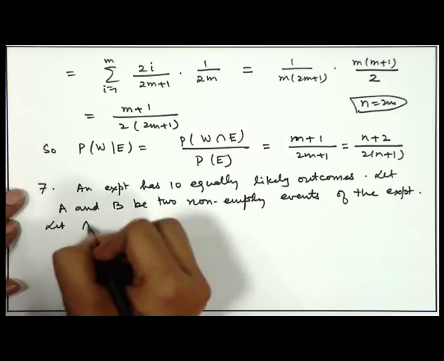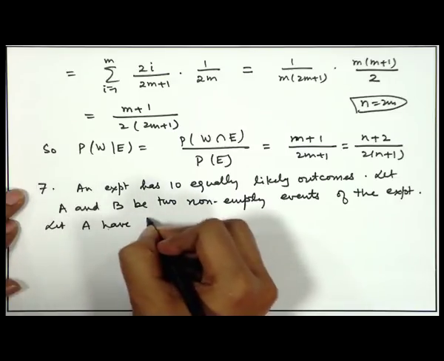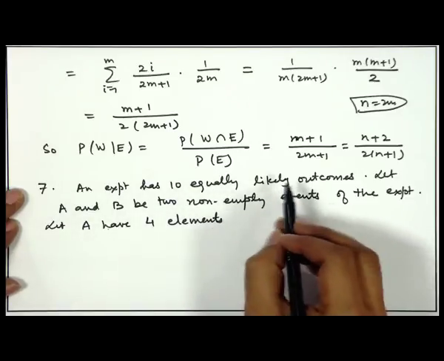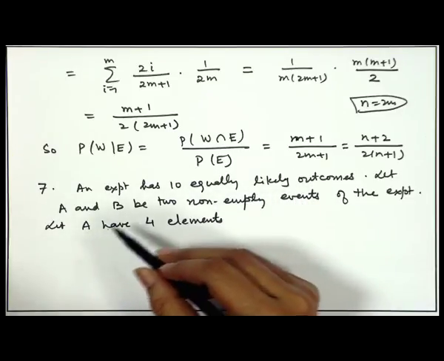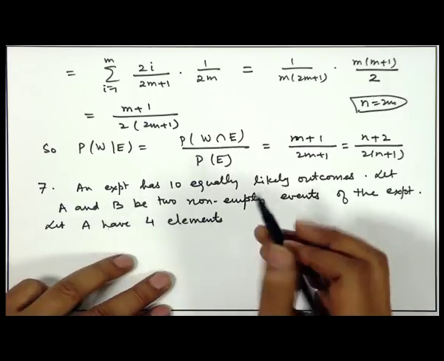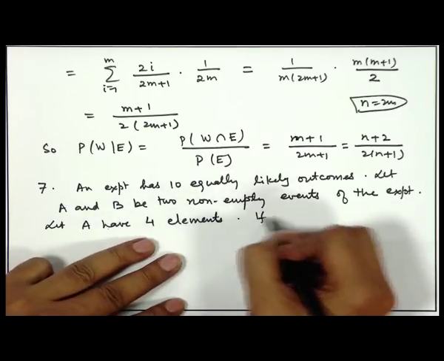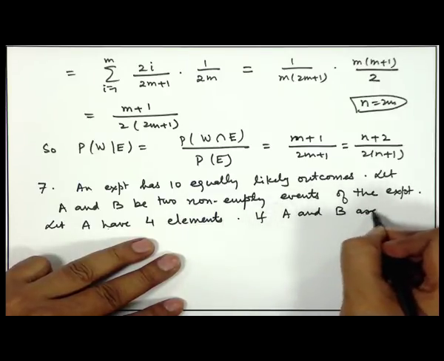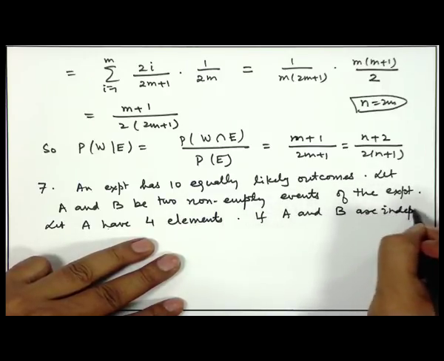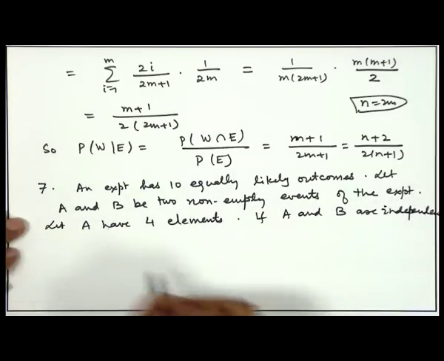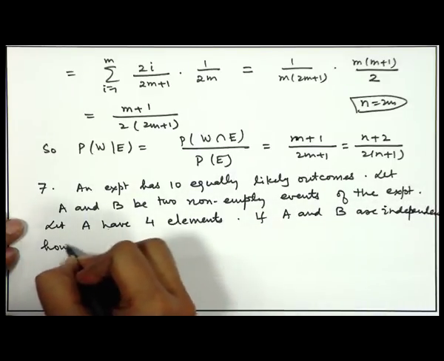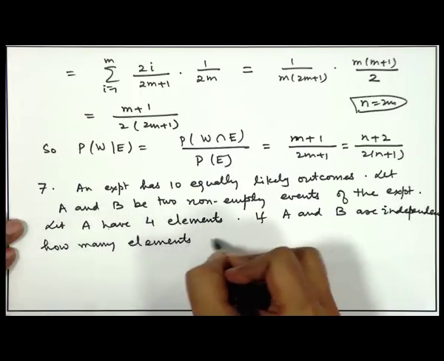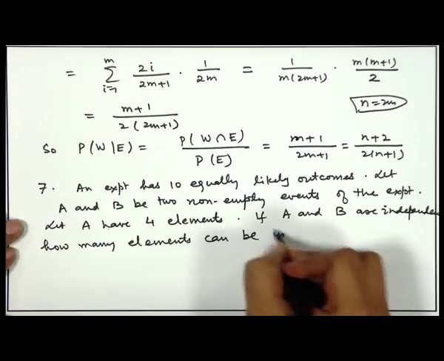Let A have 4 elements. That means out of these 10 equally likely outcomes, 4 belong to A, they are favorable to A. If A and B are independent, how many elements can be in B?